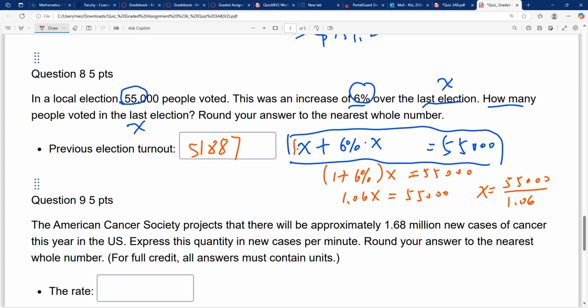To the nearest whole number, just keep the whole number. Now I'm going to show how you get 1.06x.